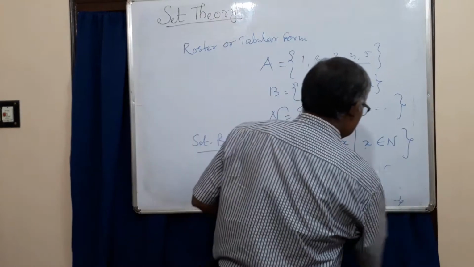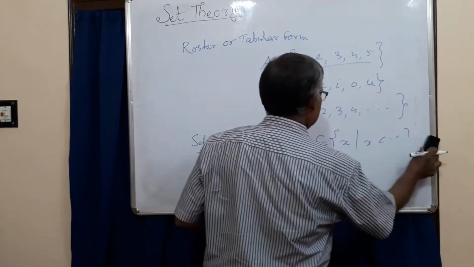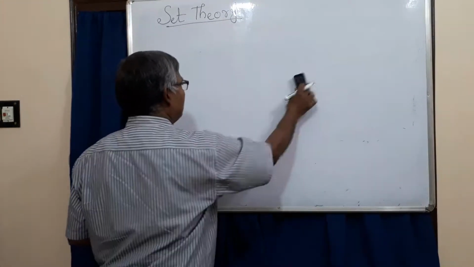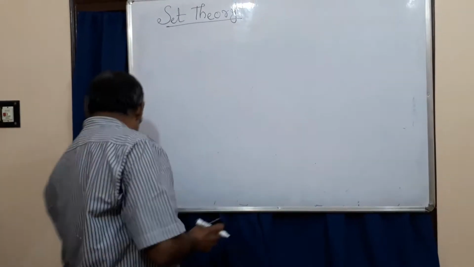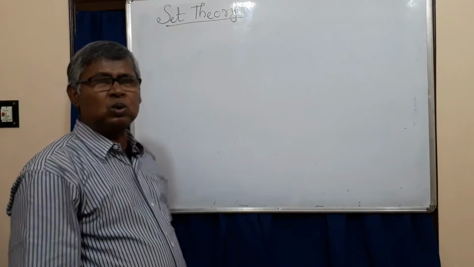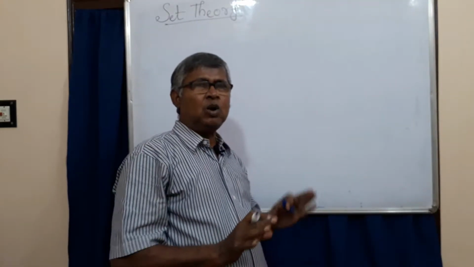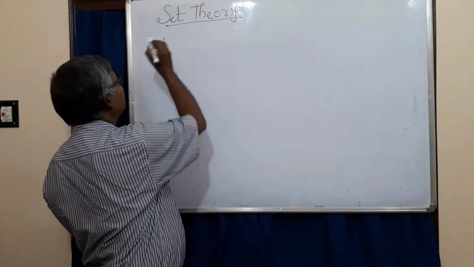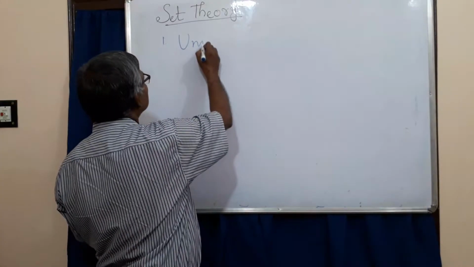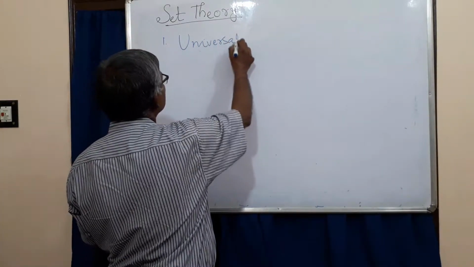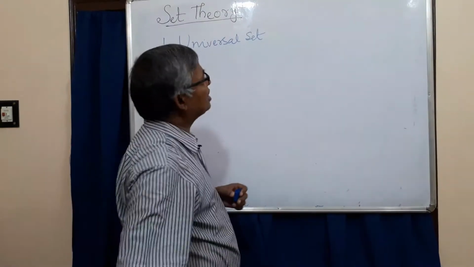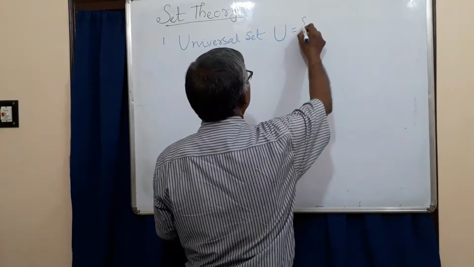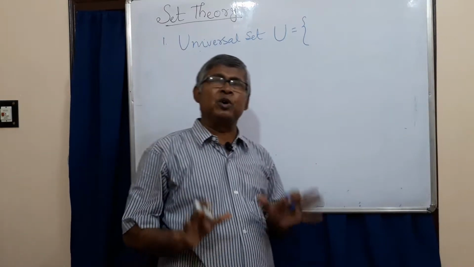Now we see how many types of sets there are. I already told you the set is a very important chapter. So you must know the definition of sets, how to write them, and what the types of sets are. First we write the universal set. The universal set is written mathematically as U = set of all students of your school.